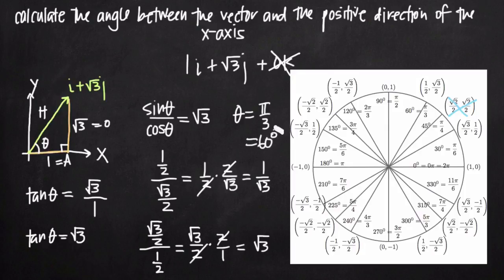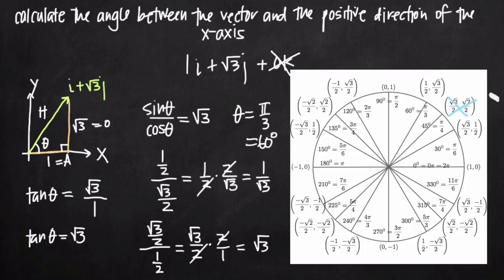Now, one thing you might realize is that the value on the unit circle down here at the angle 4 pi over 3, where our coordinate is -1/2, negative root 3 over 2, if we used that value for theta, we would get a value of positive root 3. So you might think that 4 pi over 3 was also an acceptable value of theta. However, it really isn't, because even though it gives us root 3 here, our vector is in the first quadrant.